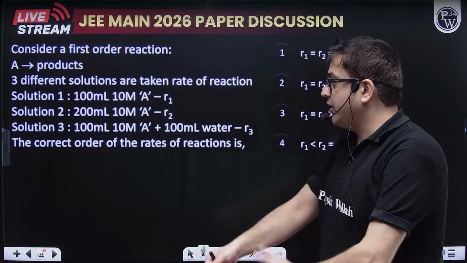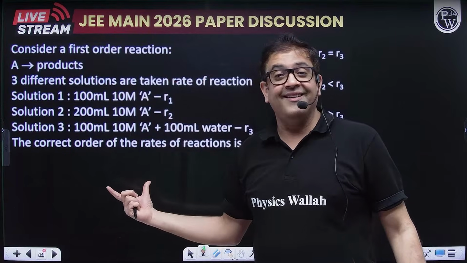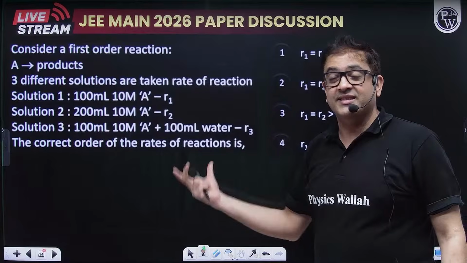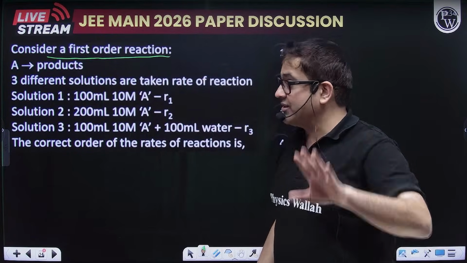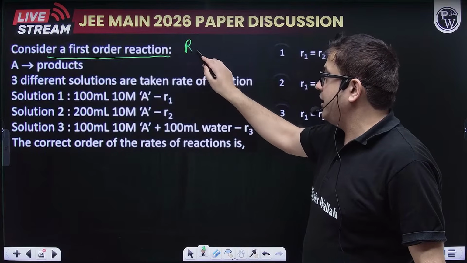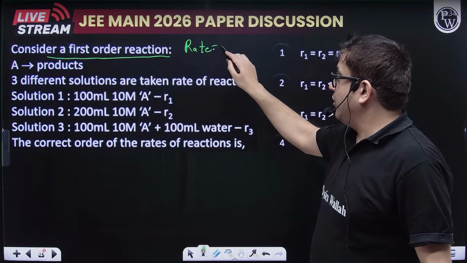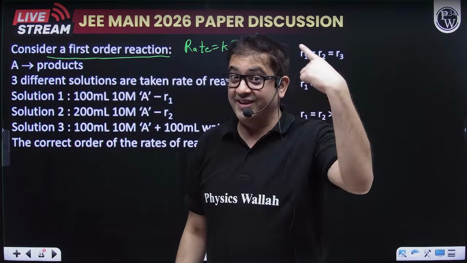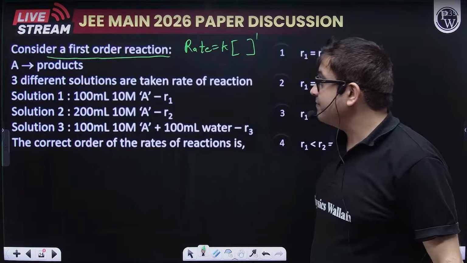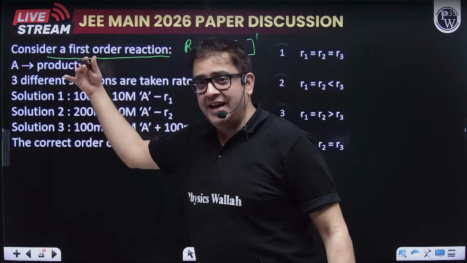Chalo, moving forward. Now, a basic question from chemical kinetics. Why am I saying basic? Just read the question. Consider a first order reaction. So, order of the reaction is given. What is a first order reaction? Rate of a reaction is equal to rate constant into concentration of species raised to the power 1, because it is first order. Now, this is a reaction: A is giving you some product.